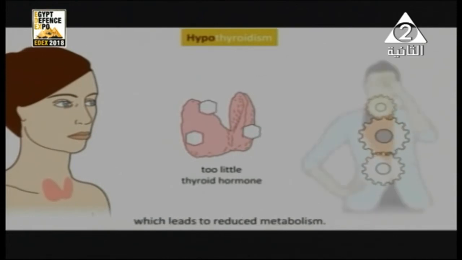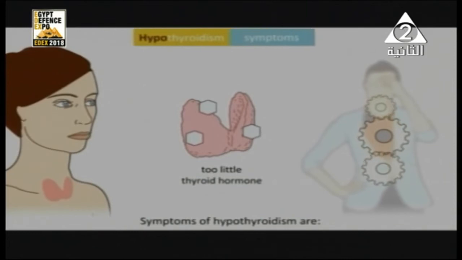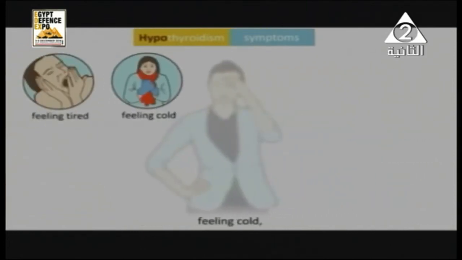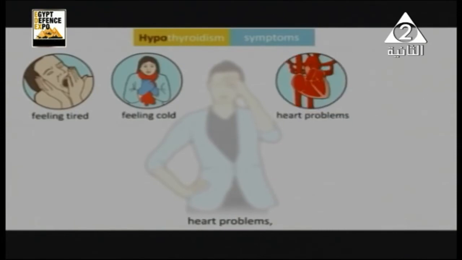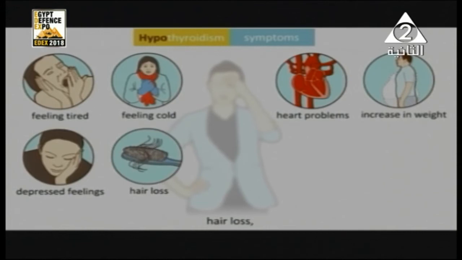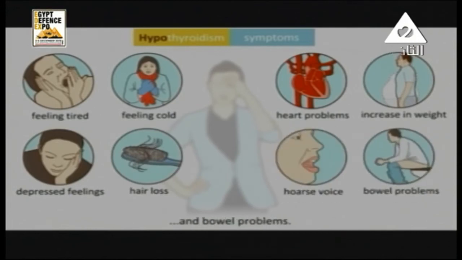Hyposecretion, or hypothyroidism, is a decrease in the secretion of the thyroxine hormone from the gland, and that causes simple goiter, whose main reason is iodine deficiency in food, water, and air.